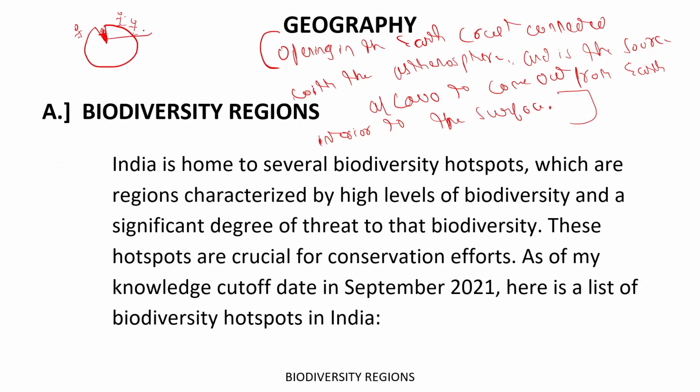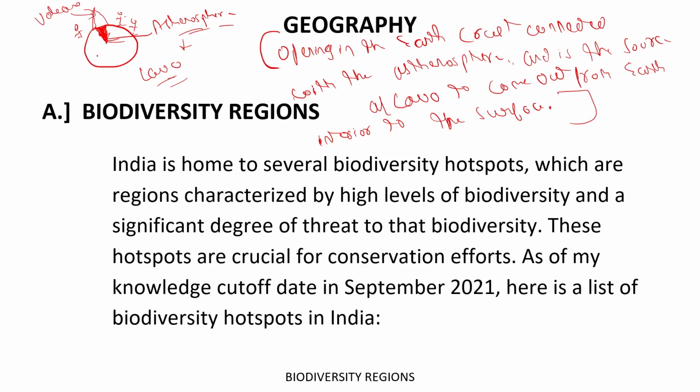Okay, so this liquid area is a part of the asthenosphere, because the asthenosphere is a liquid layer, and it is also known as lava. Got it? And there is a mountain-like structure, which is the volcano.